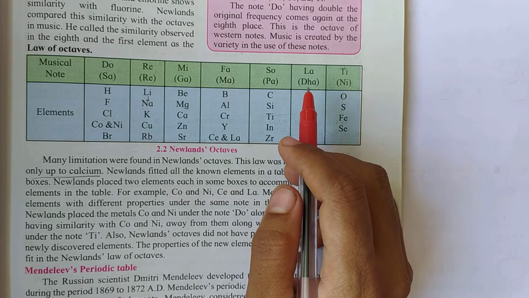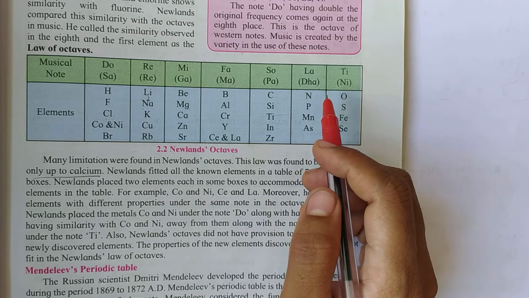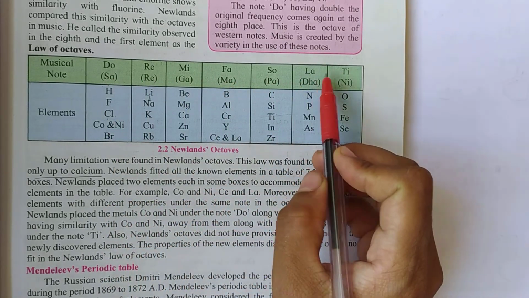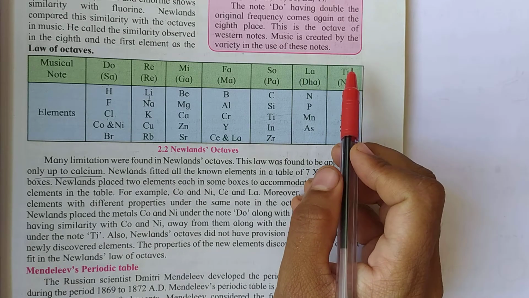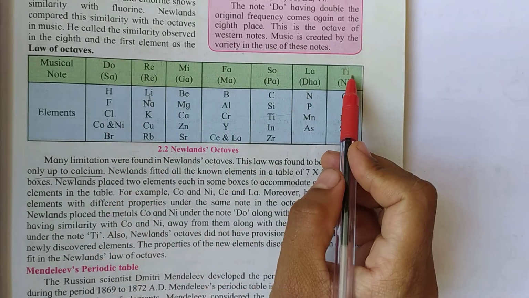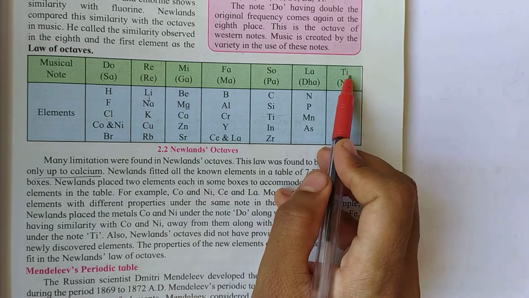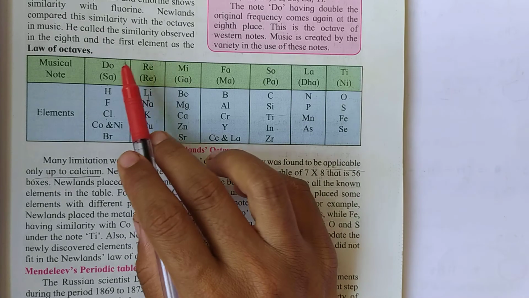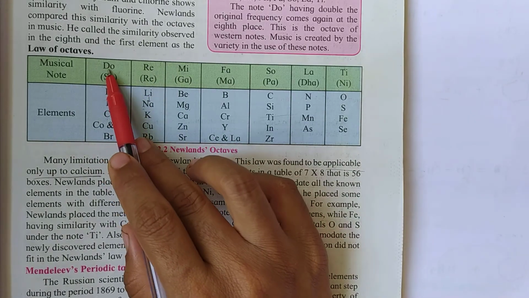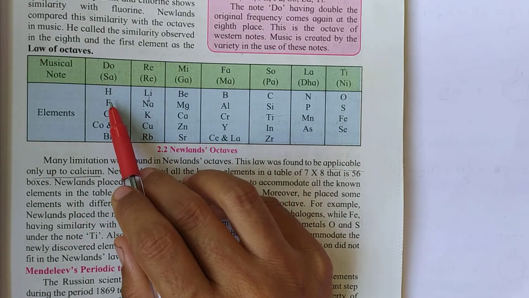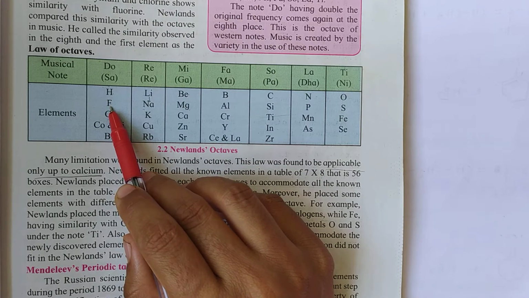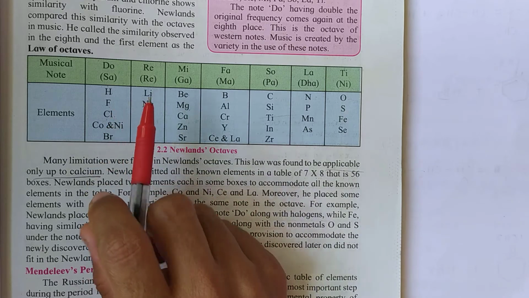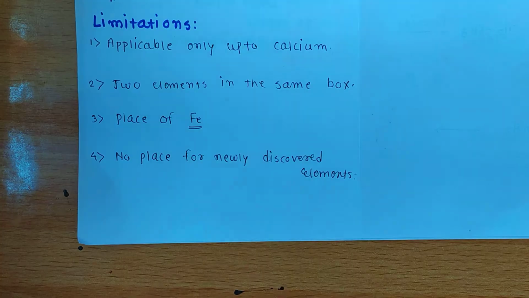In the similar way, Western music also has its own saptak like do, re, mi, fa, sol, la, ti, do. So the first and the seventh are different, but the eighth note is again the same. In the similar way, the properties of the first and eighth elements are similar. And this similarity is known as Newland's law of octaves.